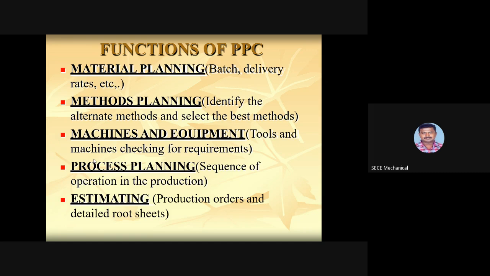So next is process planning, which is nothing but the sequence of operations we are going to carry out within the industry, from raw materials to finished products. So what about the order of the operations? This is going to be defined by the process planning. And next is estimating.